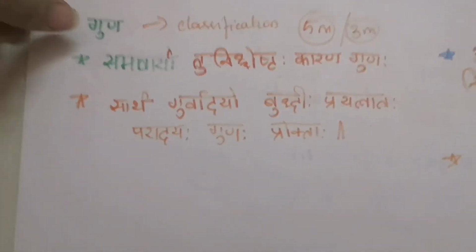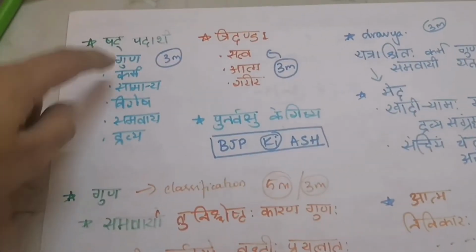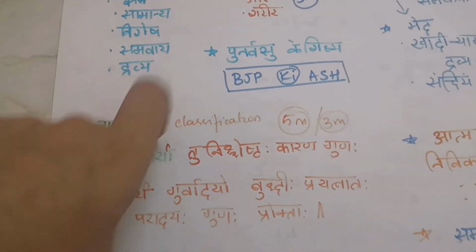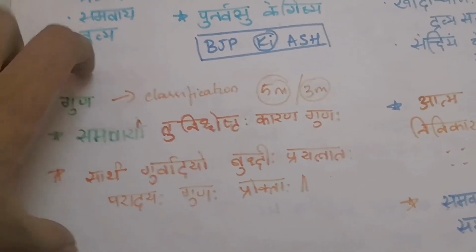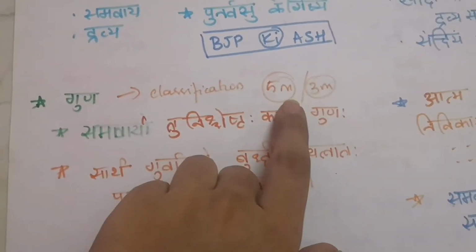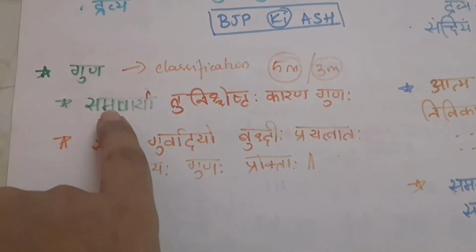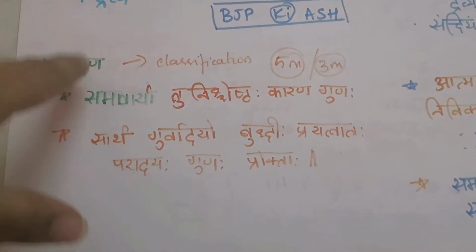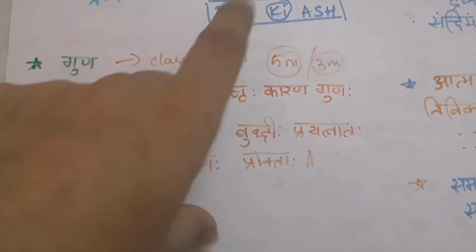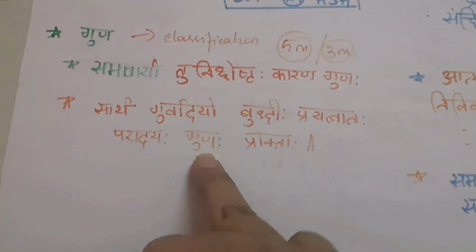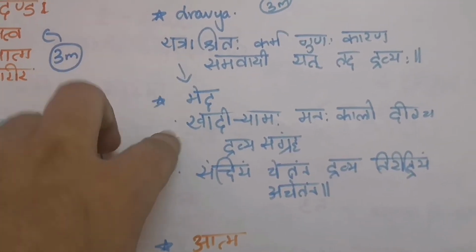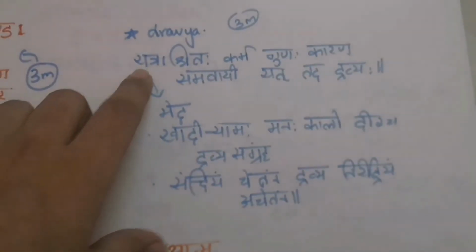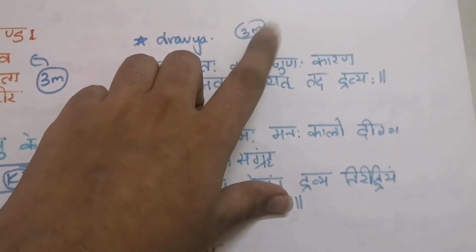Then coming to each individual Shat Padarthas, very simple. All this you have learnt in Padartha Vijnana last year. The same thing you can put it here. Guna is very important. They can ask for 5 and 3 marks. There are 2 shlokas for Guna mentioned in the textbook. Those 2 you have to learn, and also you have to write the Beda for Guna. Then coming to Dravya. There are 2 shlokas, one for Beda and one for definition of Dravya. It can be asked for 3 marks. Along with Beda, it can be asked for 5 marks.